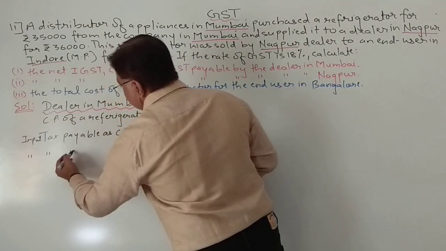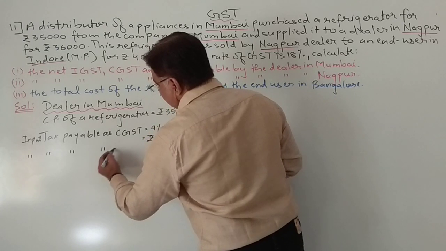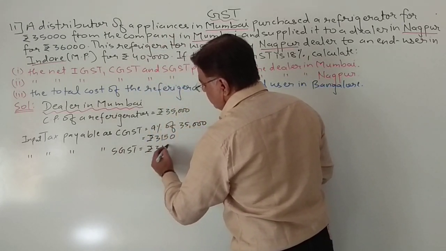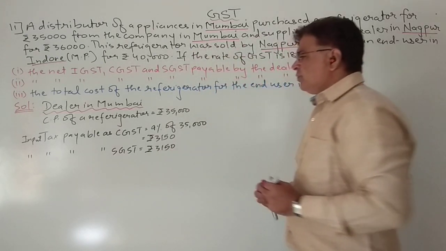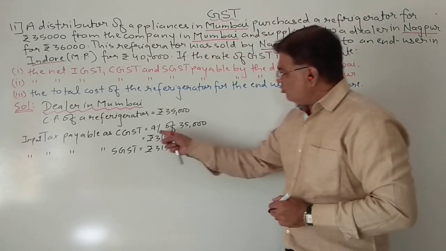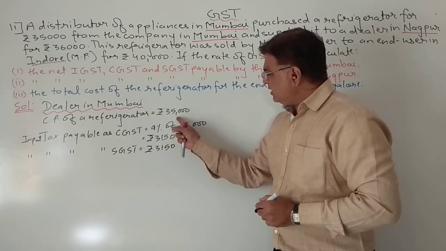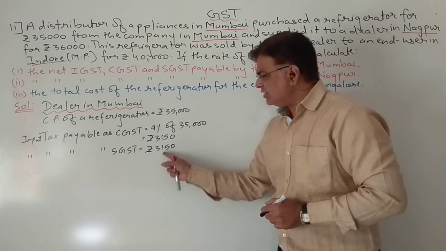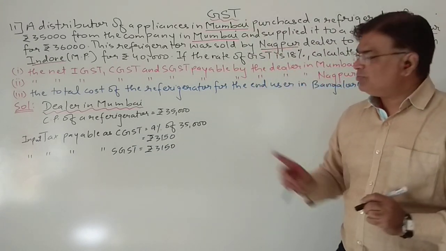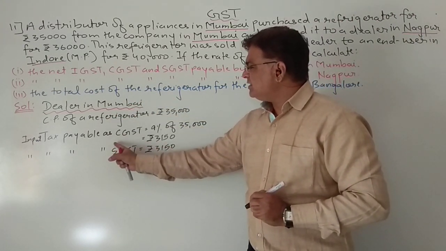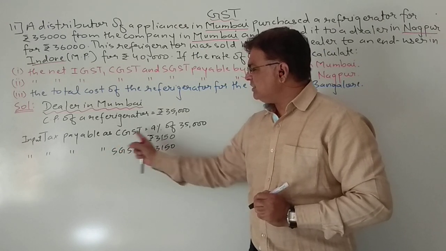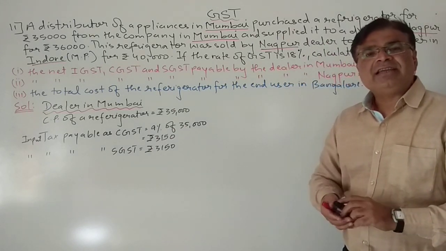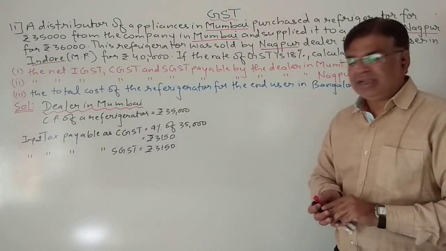And input tax payable as SGST. Okay, let me check the calculation again. 9 5 is 45, 5 carry 4, 9 3 is 27, 27 and 4, 3150. Yes. So input tax paid by the dealer in Mumbai is CGST is 3150 and SGST is 3150. So this much tax he paid.